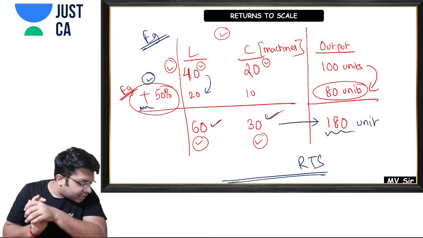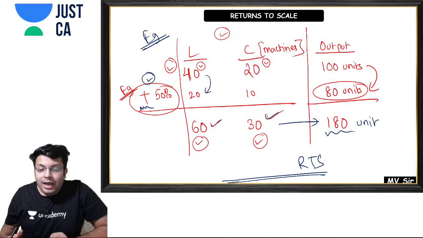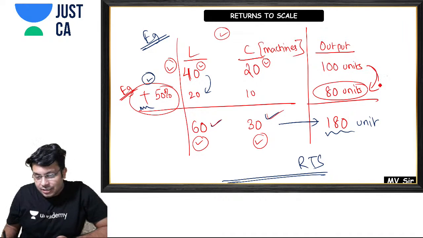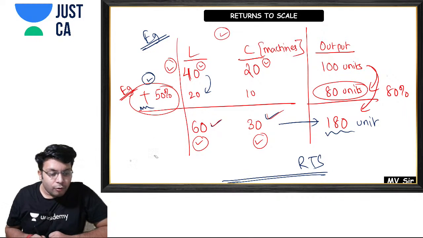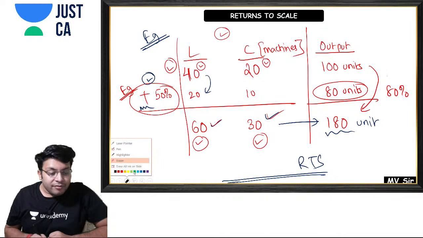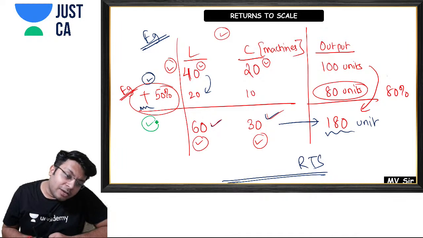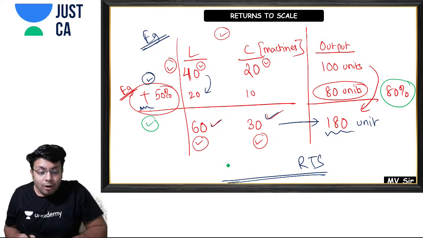Very good, Shashank. Yes, my output has increased by 80%. Very good. So what is happening over here, my friends? Have a look. I increased my input by 50%, but my output increased by 80%. This is an example of increasing returns to scale.